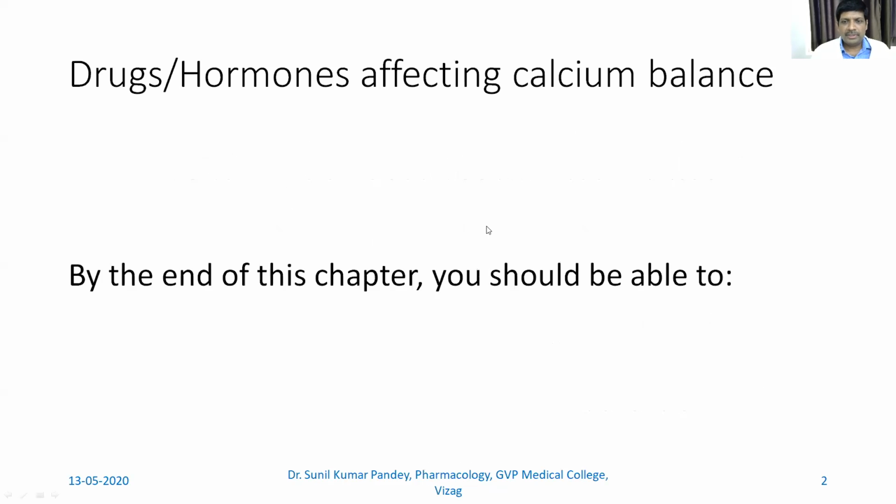So by the end of this chapter, what should you be able to say? I mean, what are the learning objectives? By the end of this chapter, you should be able to say about calcium, what form it is present in the body, and what are the factors which affect the calcium release.